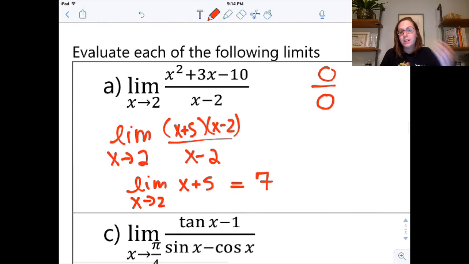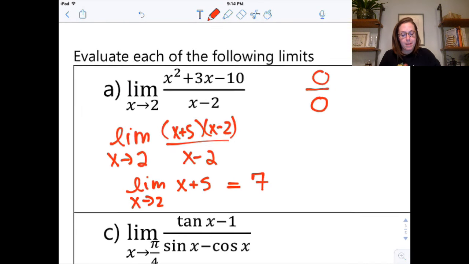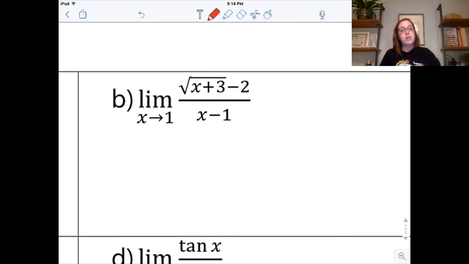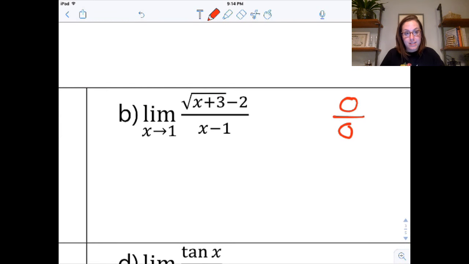Again, kind of starting simple. We'll rev our way up a little bit. Let's go to this one. So again, the first thing you should always be trying is direct sub. If I try direct sub, I get 0 over 0. Indeterminate, that's that word, right? And no equal sign there, because that's not a number. So now I'm going to do some algebra.